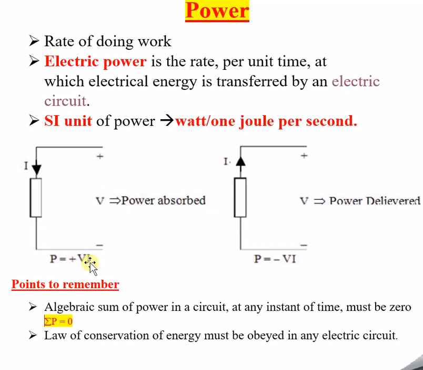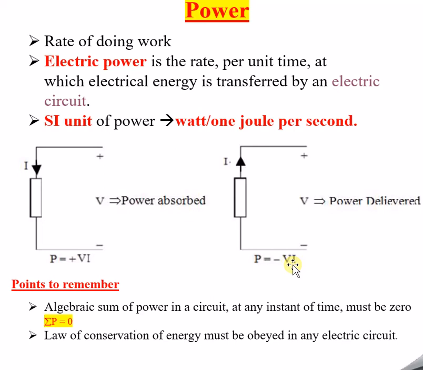So P is equal to 4, whereas in the second circuitry P equals minus 4, because voltage is 2 and the current applied is also 2 amps. So P equals minus 4 watts, and in the first circuitry P equals plus 4 watts. P equals plus 4 means power is absorbed, means power is gained by the circuit. If P has a minus value, it means power is delivered, or dissipated, or given out by the circuitry.